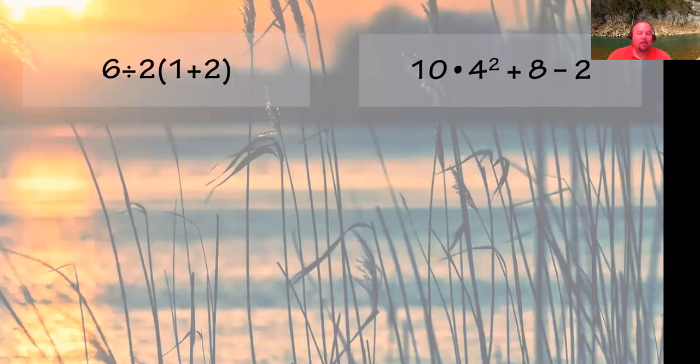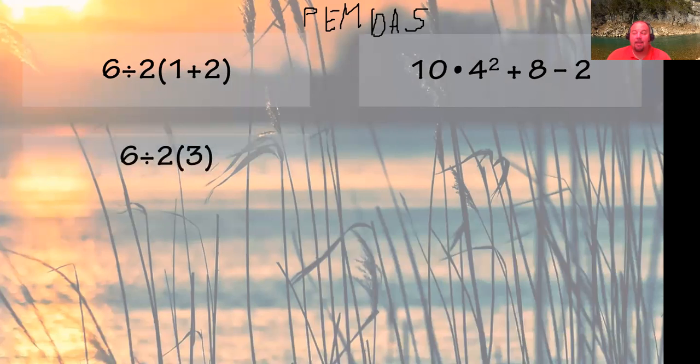All right, so we need to remember, again, I'm going to write it at the top. Please excuse my dear Aunt Sally, and I apologize for writing with a mouse. It's a little crooked there. But first is parentheses. So when I see this, I see what's in the parentheses. So I'm going to just say 1 plus 2, which gives me 3. Now, if you notice, all I've done is that one step.